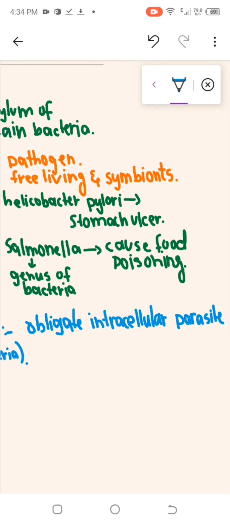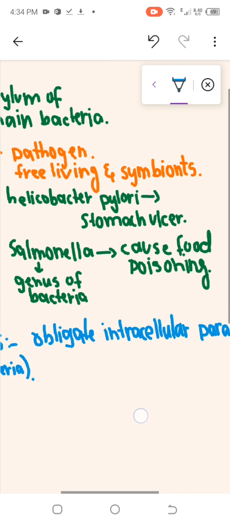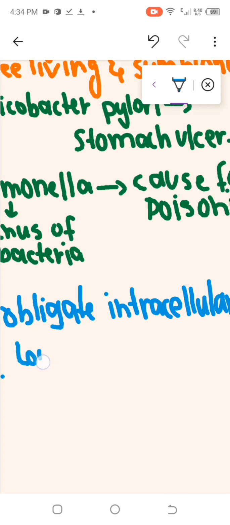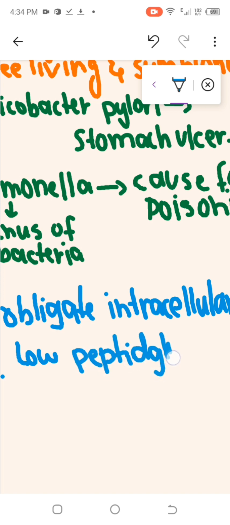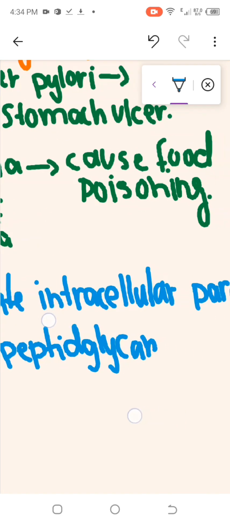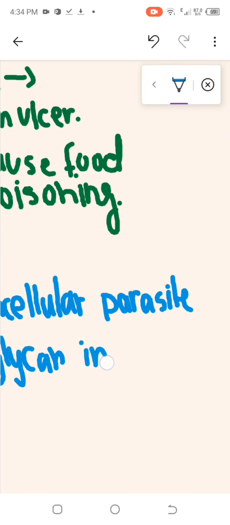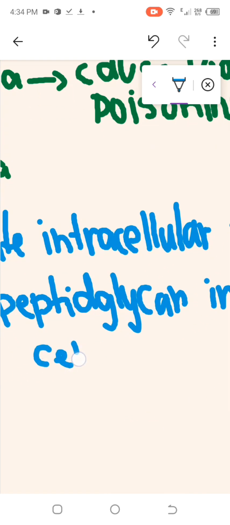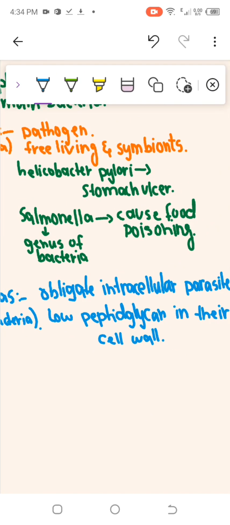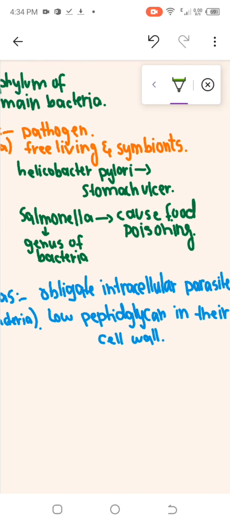Now, some of the characteristics of these Chlamydiae is they have low peptidoglycan in their cell wall. Right? So some examples of these Chlamydiae can be